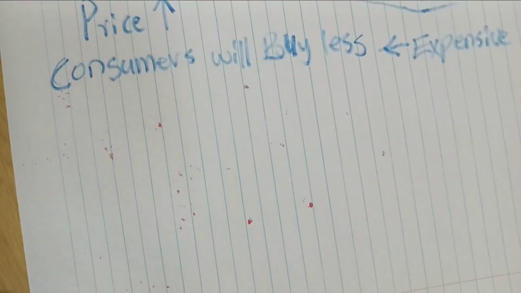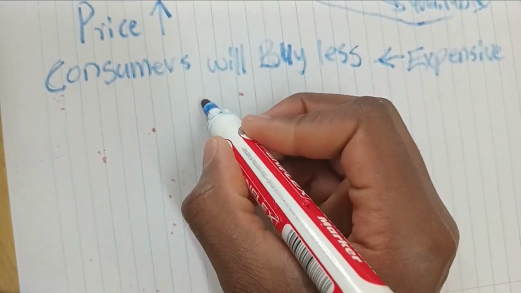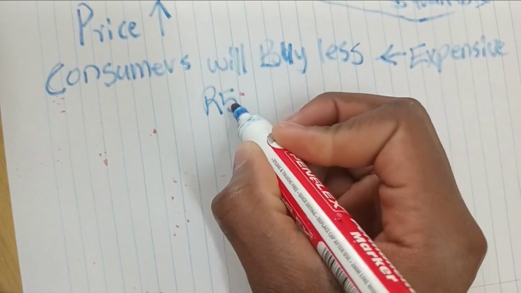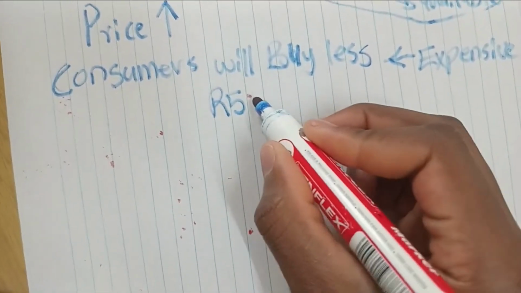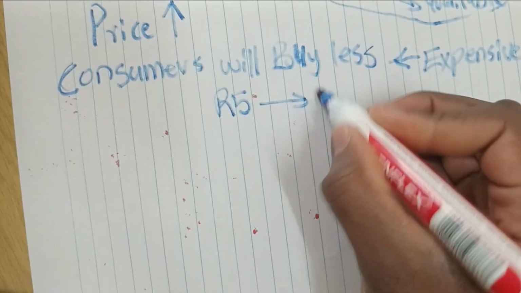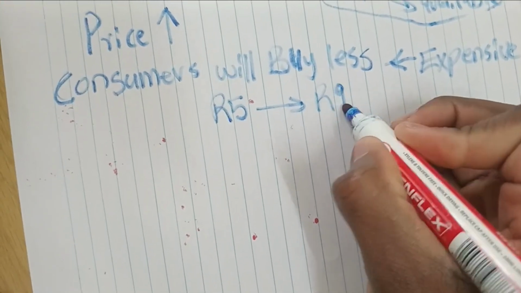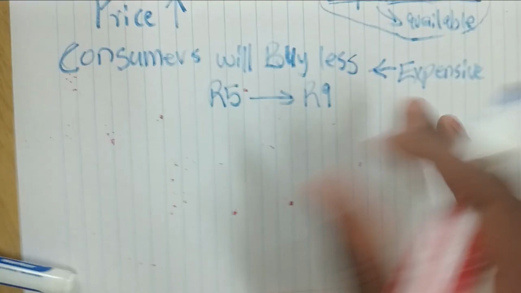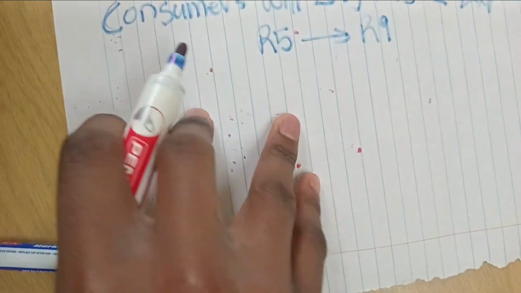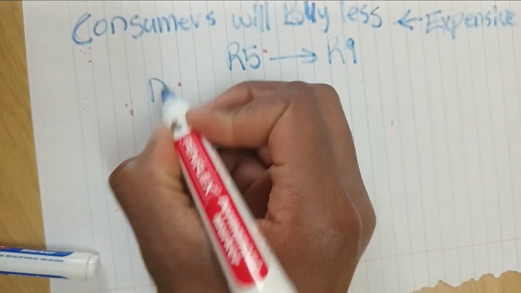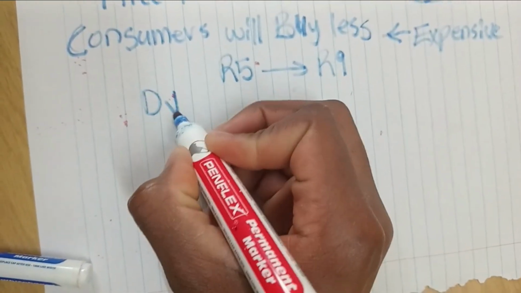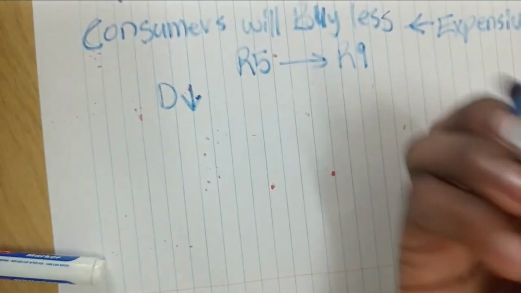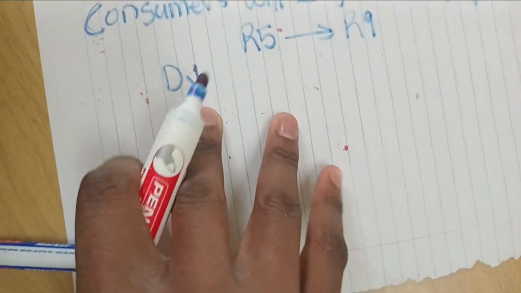Okay, so let's say the original price was 5 rand. So the price moved from 5 rand to 9 rand. Okay, so this is for the demand. The demand goes down.